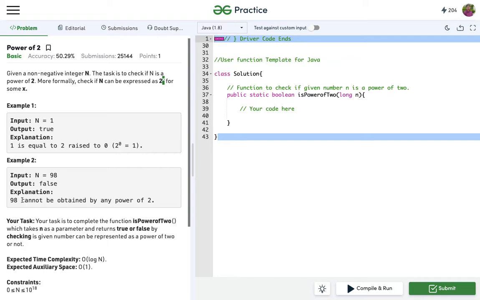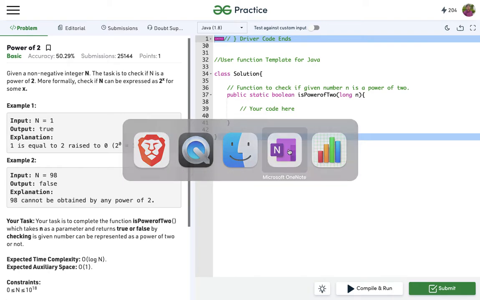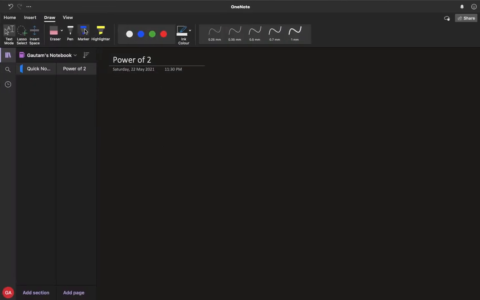Simply we need to find if a number is a power of 2 or not. So let's check how we'll do that. A simple solution could be to keep on dividing the number until it becomes 1.